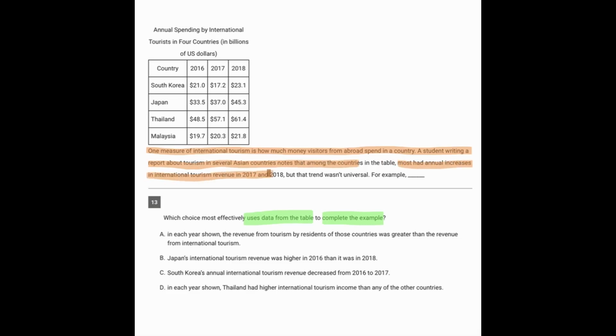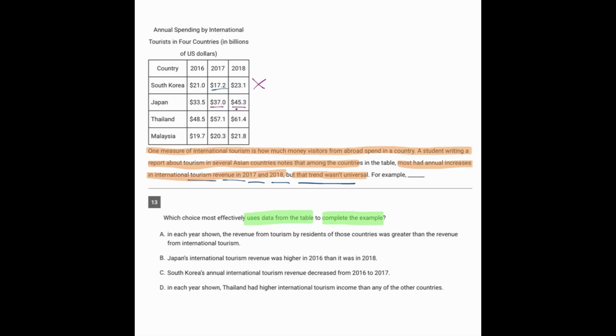tourism revenue in 2017 and 2018, but that trend wasn't universal. For example, so we're looking for increases in tourism revenue in 2017 and 2018, but the idea that that trend was not universal. So if we look at South Korea, we're seeing a decrease in 2017. So the idea that the trend is not universal means not all the countries had an increase. So South Korea did not have an increase.